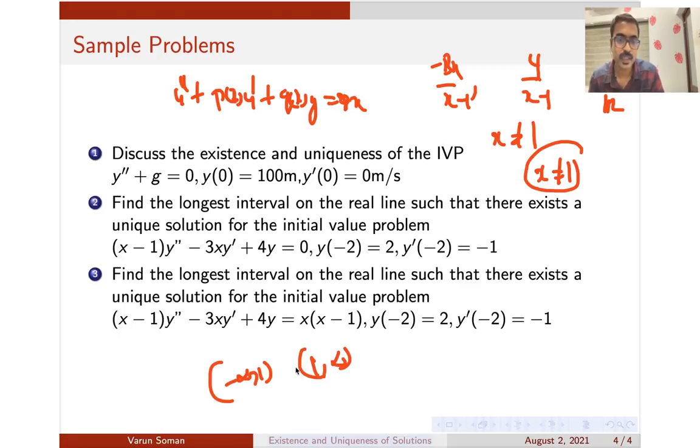Now can you tell the longest interval which contains minus 2 and for which p of x, q of x and r of x are continuous? That's simply minus infinity to 1. So you can say that a unique solution would exist in minus infinity to 1.